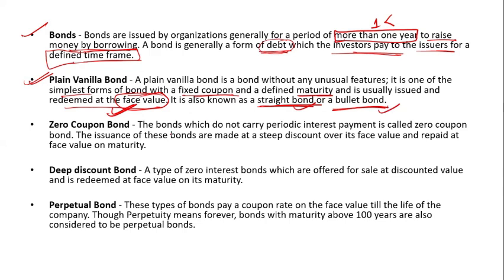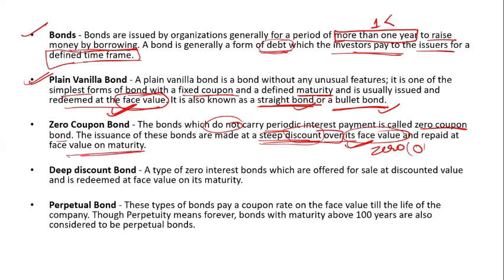Now the zero coupon bond does not carry periodic interest payments. It is called a zero coupon bond, and these bonds are issued at a steep discount over face value. If he uses the words steep discount or discount over the face value, it is a zero coupon bond, repaid at face value at maturity.